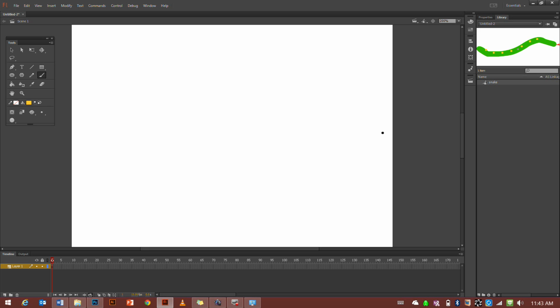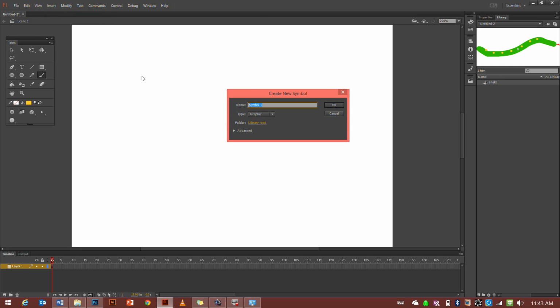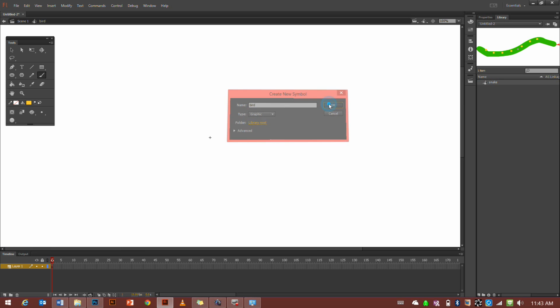Okay, so I made my snake symbol, and that's in my library at the moment, so I'm going to make another symbol. So insert, new symbol. What will I make? I'll make a bird. Again, monthly graphic, go okay.